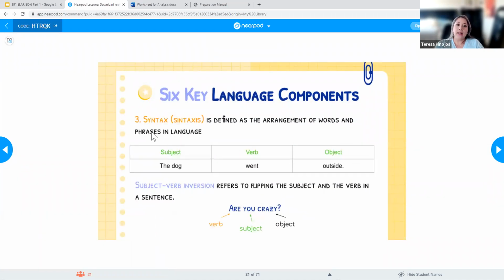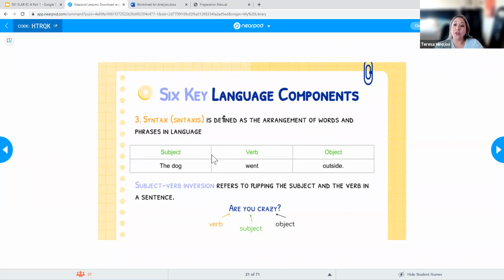Okay, so the next one is going to be syntax. And syntax is defined as the arrangement of words and phrases in language. And every language is going to have its own syntax. For example, in the English language, when we are writing sentences, for the most part, they're not always, but most of the time, going to be a subject, the verb, and the object. And that is the correct way to write a sentence.